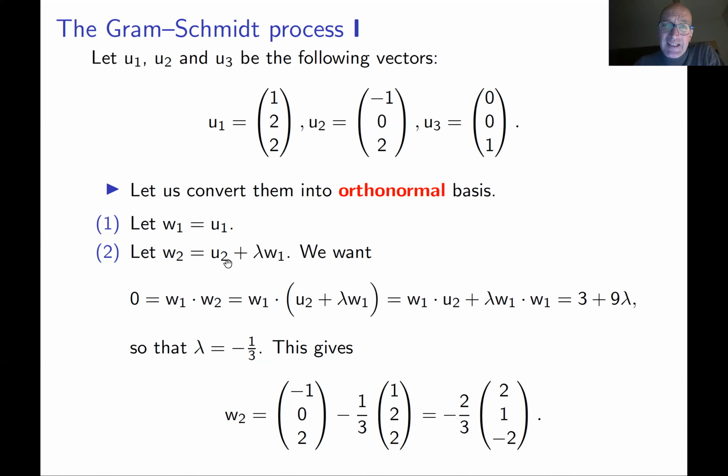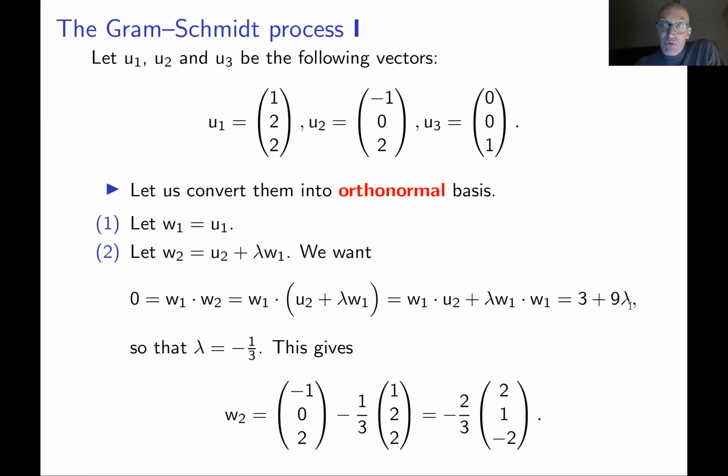Lambda is some number. Okay, the goal is to find the lambda such that this vector is orthogonal to this vector. Okay, how to check it? Just take a dot product. This is what we want. We want w1 dot w2 to be 0. Take this dot product. This is the same as this, the same as this. But now look, this number you can compute, and this number you can compute. So what you get, just 3 plus 9 lambda.